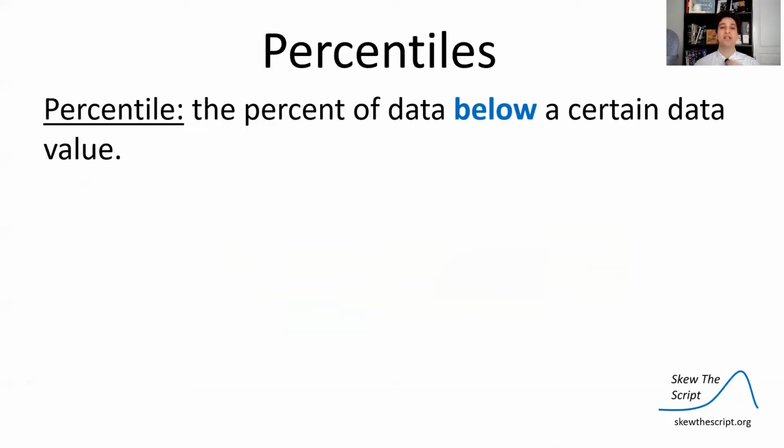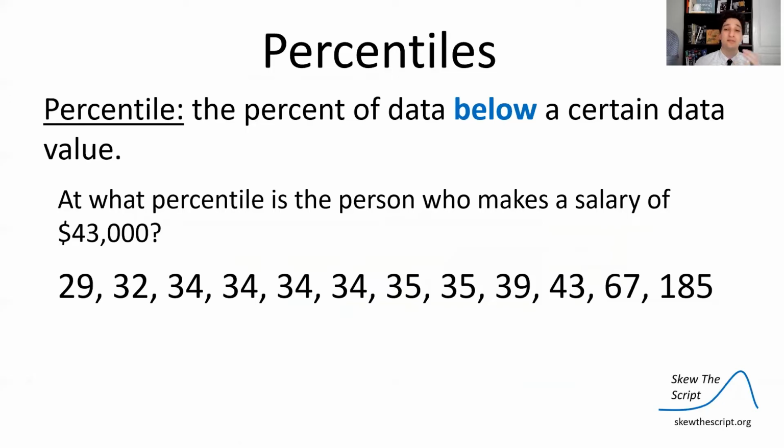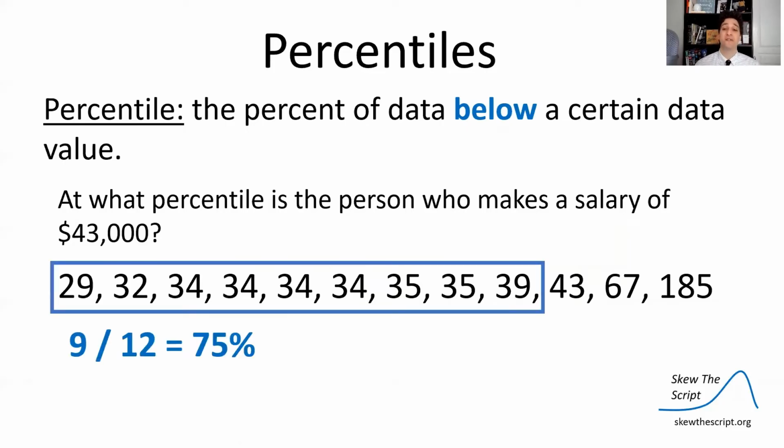Well, we can use a concept called percentiles. Percentiles are the percent of data below a certain value. So for example, we're going to look back at the salary data set we looked at in Unit 1. At what percentile is a person who makes a salary of $43,000 among all these salaries, and this is in thousands of dollars? So $43,000 is above 9 of the data points.